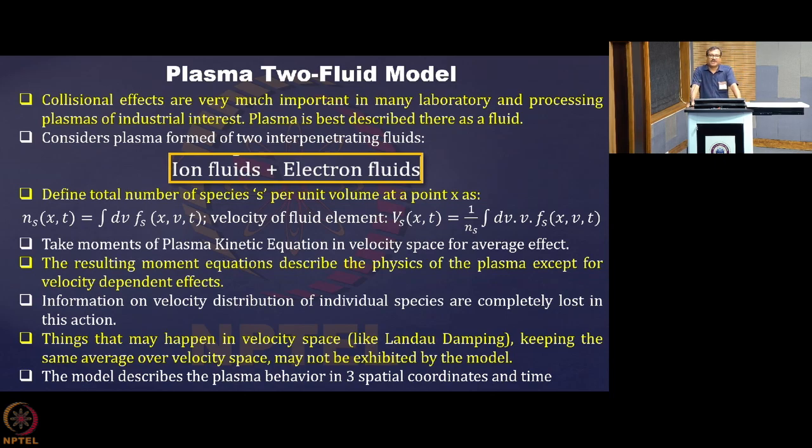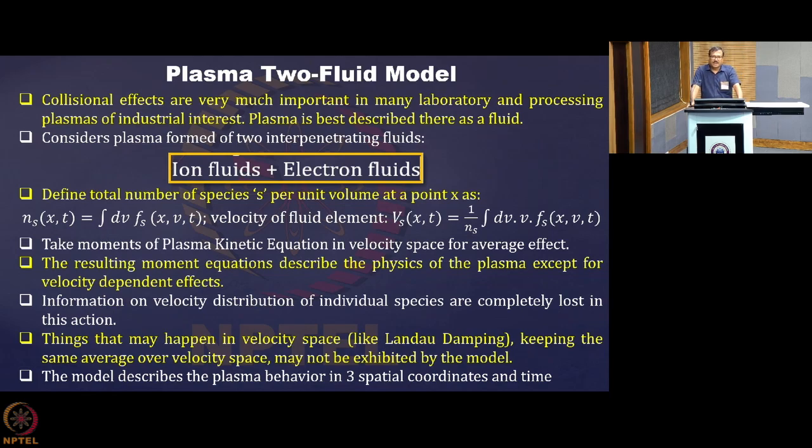In this model we are integrating over the velocity space, so information on the velocity distribution of individual species is completely lost. Things that may happen in velocity space, like Landau damping, may not be reflected in the fluid model.